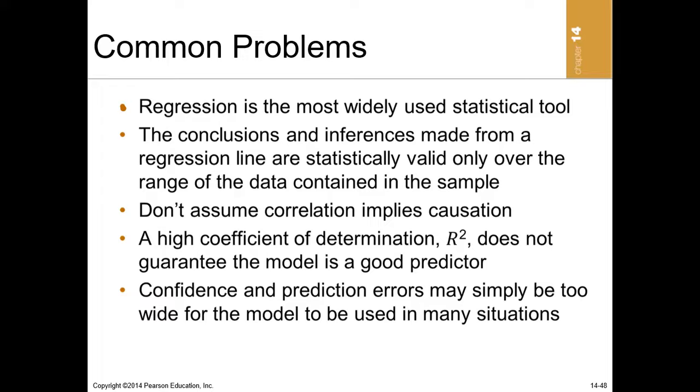So in summary, we've talked about regression, and we talked about R-square, and we said to check the significance of R-square, we have to use the F statistics or the ANOVA table. The F statistics or the ANOVA table is used to check the significance of the R-square, or in other words, it's used to check the significance of the entire model. Then we also came to the T statistics to check the significance of the beta, where we said when the computed T is more than the critical T, we reject the null hypothesis.